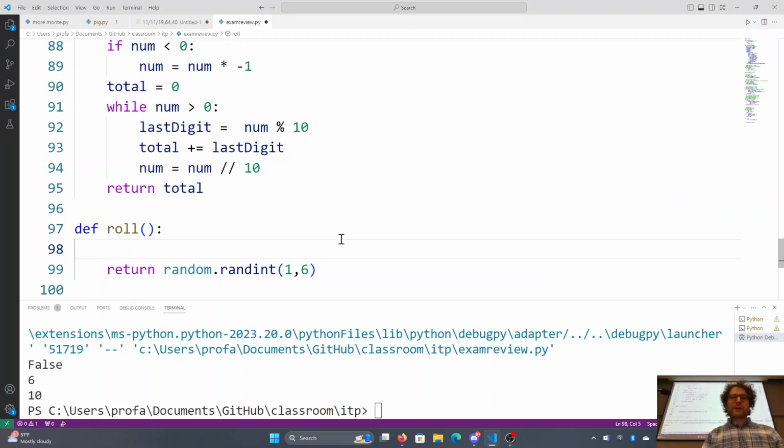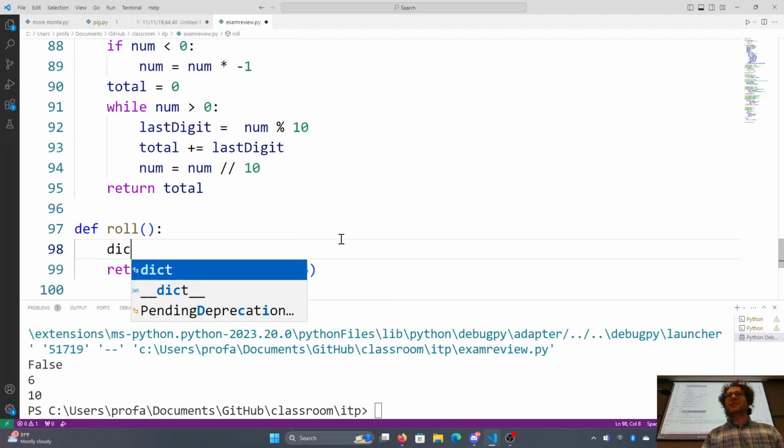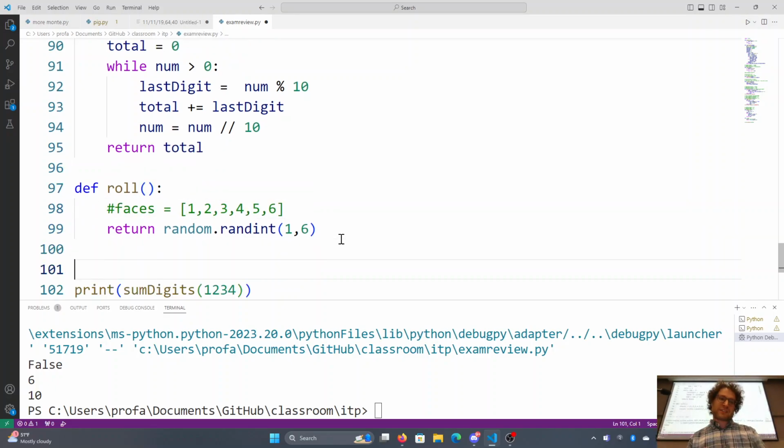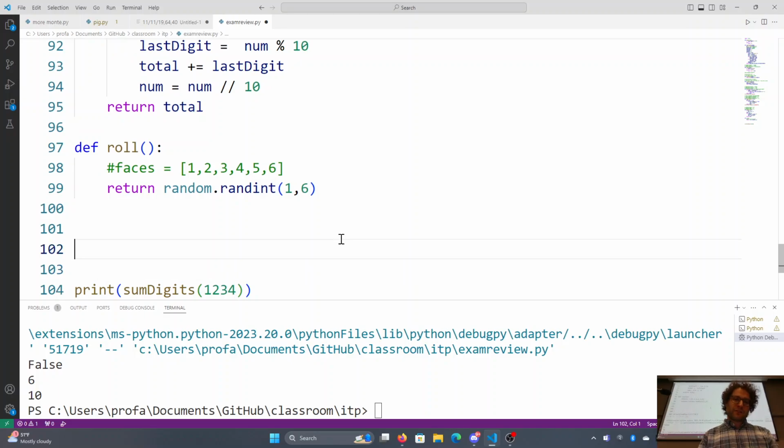And again, if you're super worried or paranoid about how that's going to work, just do this. Die faces is equal to 1, 2, 3, 4, 5, 6, and just simply do random.choice from those faces. Super easy way. Don't panic about it, in other words. Just get your code on the board. So here we go.